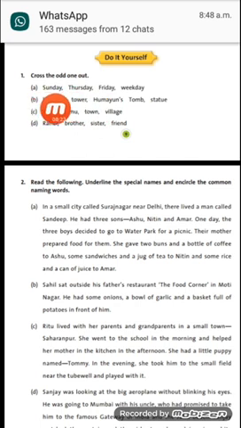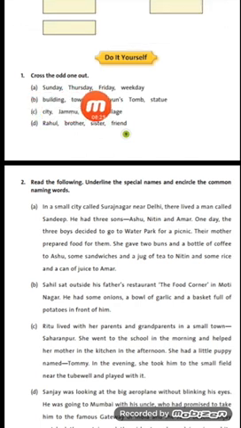Every word here has begun with a capital letter, like Sunday S is capital, Thursday T is capital, Friday F is capital, but weekday W is small. So this is for identification also. So weekday, it is a common noun. So you will cross this. Cross means you will put a cross on this word.